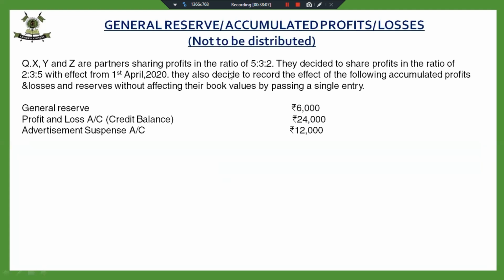So I want you to find out first the sacrificing and the gaining ratio. You calculate the sacrificing and the gaining ratio first and then send me the answer. It's old minus new ratio. And if it is positive, it is sacrifice. If it is negative, it is gain. Find out the old and the new profit sharing ratio quickly.